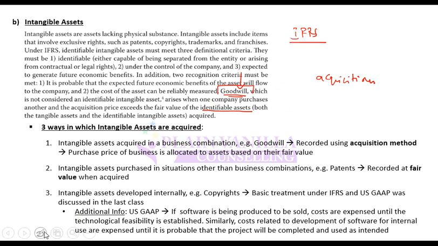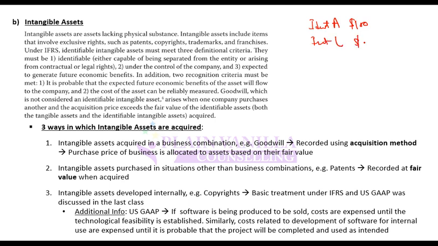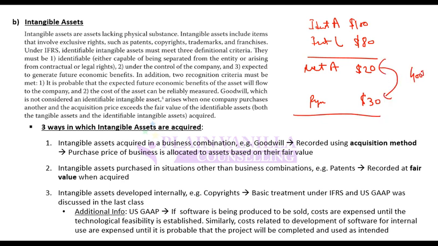How? For example, let's say there is a company which you are buying. It has identifiable assets of $100. It has identifiable liabilities of $80. And so its identifiable net assets are $20. And then you pay $30 to buy it. So this differential is goodwill, it is not an internally created asset or internally created intangible asset.